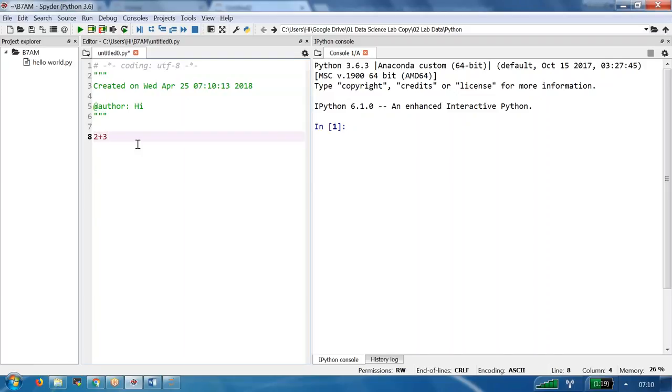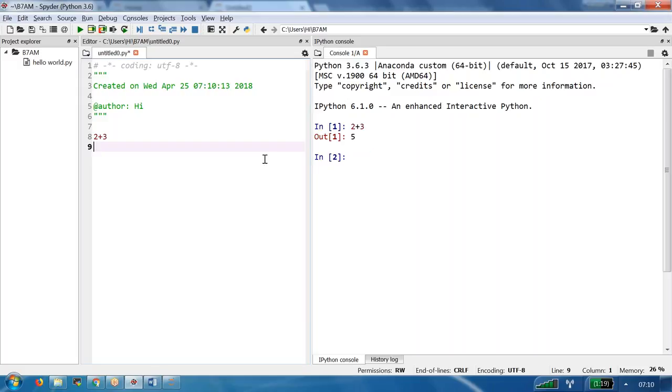So once you have written that, press F9 from the keyboard. On the right side we are able to see 2 plus 3, then the answer is 5. You can do it in Spyder or you can do it in Jupyter. Both are one and the same. There is no difference. Only difference is Spyder is Windows based, Jupyter is web based.